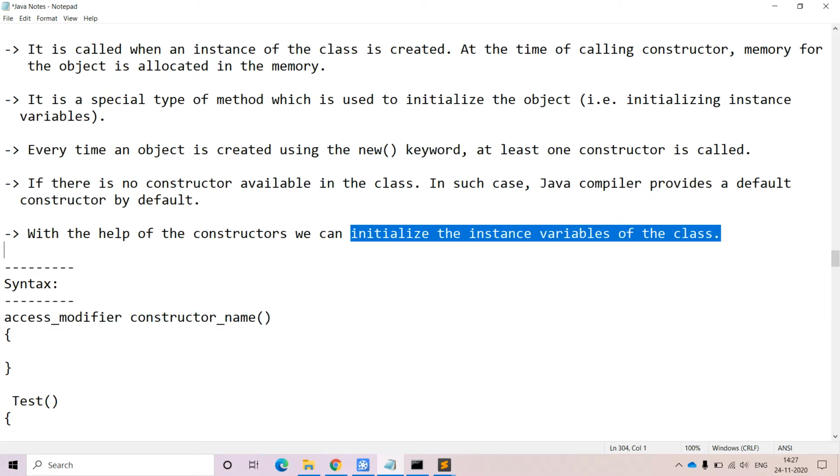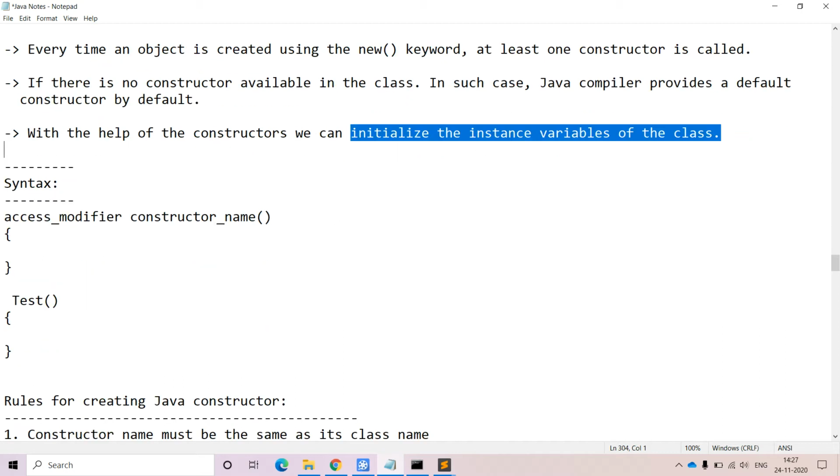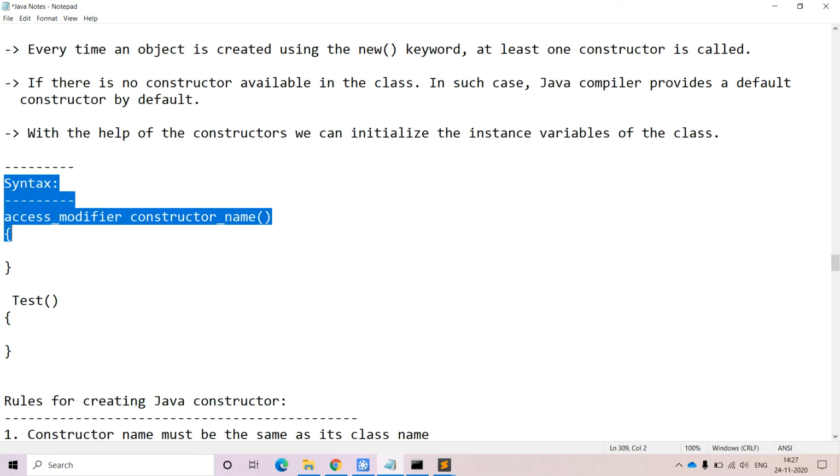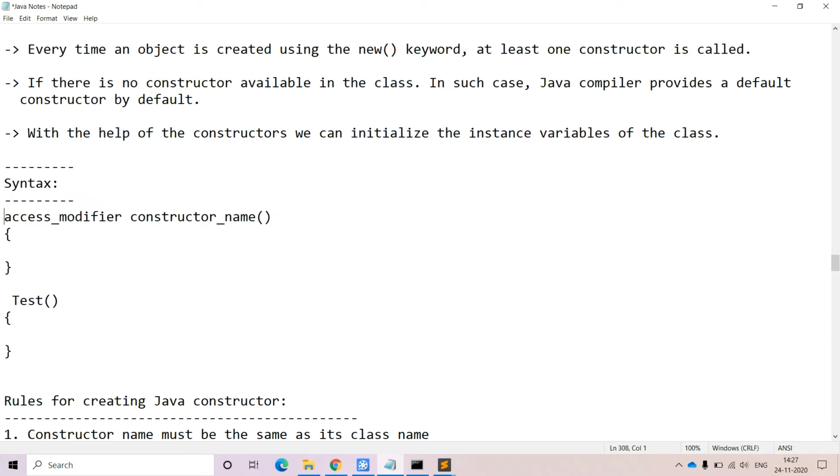Now what is the syntax that we need to follow while defining the constructor? It will be very simple. All of you please observe carefully. While defining the constructor, we have to use this syntax. The syntax indicates we can use any one of the access modifiers. There are 4 access specifiers, like public, private, protected and default. We can use any one of the access modifiers in order to provide the accessibility of the constructors, as well as we need to provide the constructor name itself.